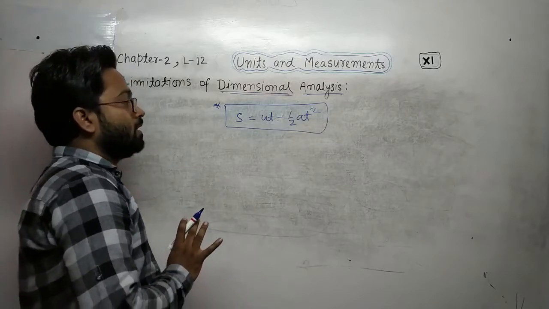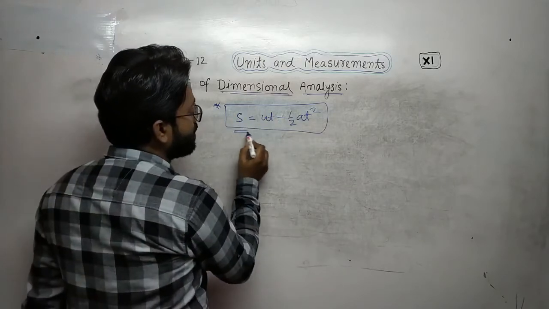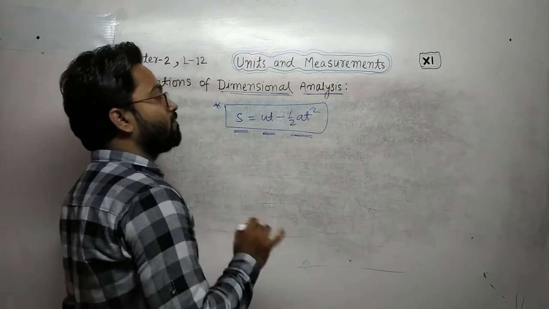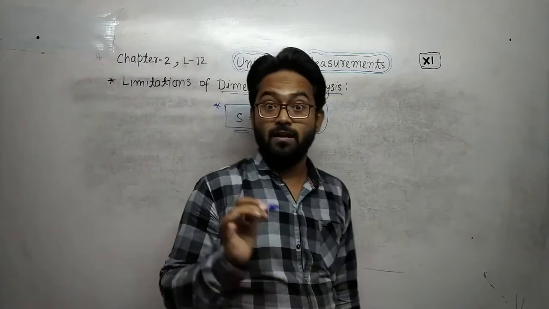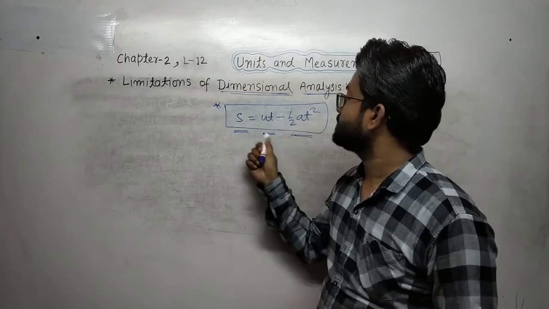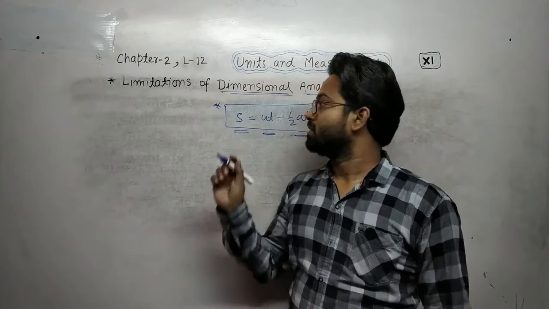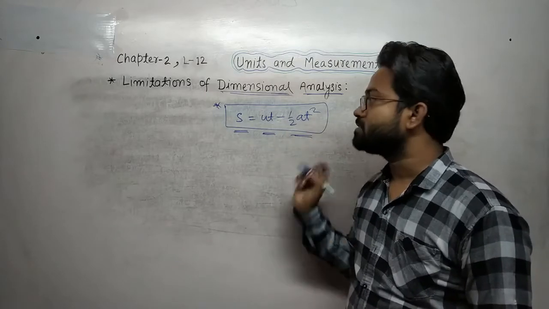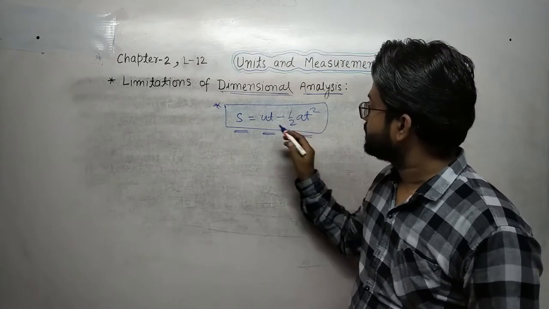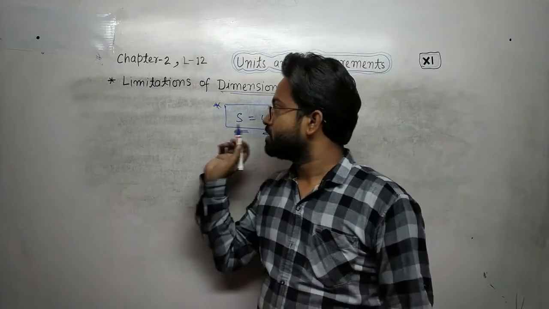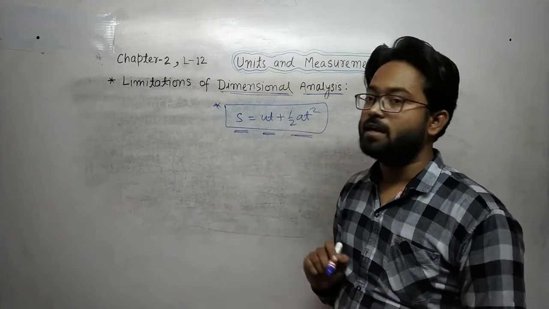But if you check the dimension of s, the dimension of ut and the dimension of half at square, finally you will see that according to dimensional analysis the formula is correct. Means the formula is correct according to the dimension, but it is incorrect. It fails whether it is plus or minus. This is the drawback of dimensional analysis.